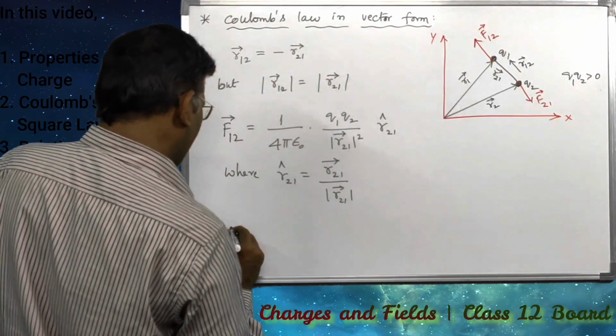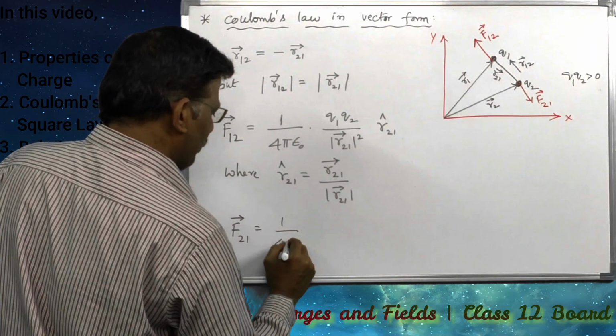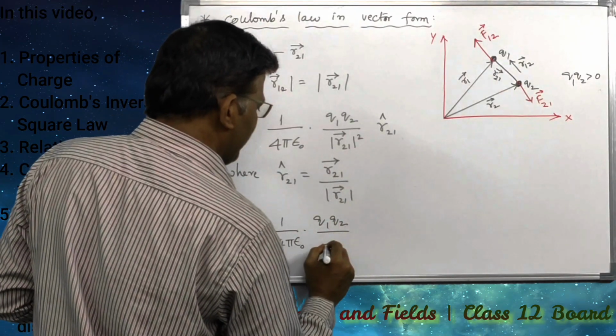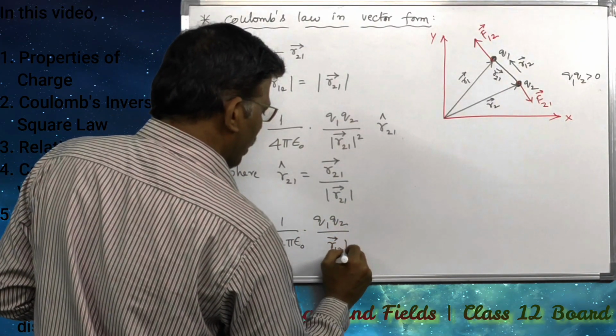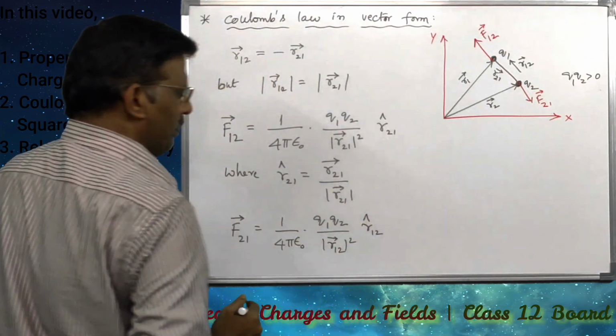Or we can write F21 bar as 1 by 4 pi epsilon naught into Q1 Q2 divided by the magnitude of R12 bar whole square into R12 cap.